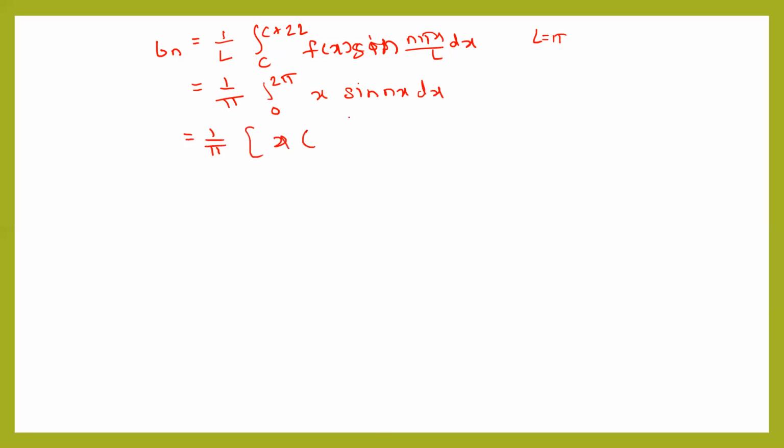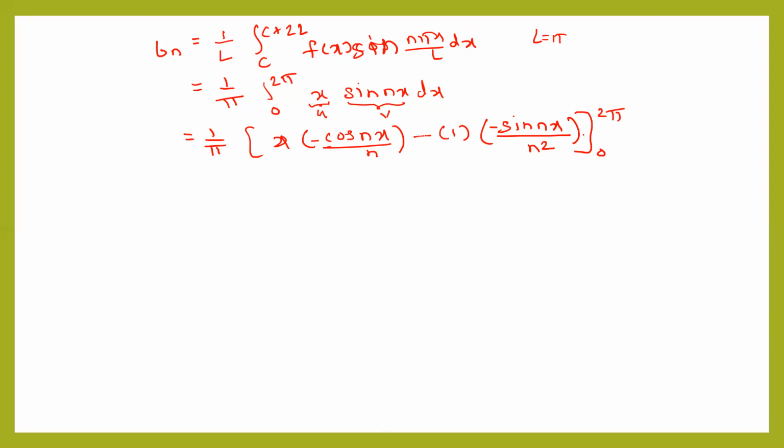x is u and sine is v. So x times integration of sine is minus cos nx upon n, minus derivative of x, which is 1, times integration of minus cos, which is minus sin nx, one more n in the denominator, so n square. The limit is from 0 to 2 pi. After this, the term will be 0, because when you differentiate 1, the next term will be 0. So no need to write those terms.